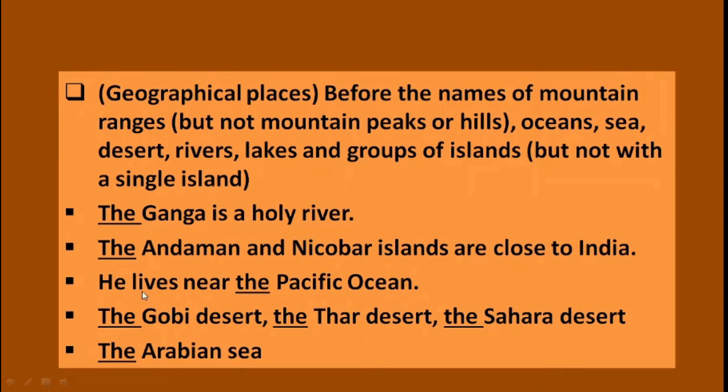Let's see the third example. He lives near the Pacific Ocean. So again, Pacific Ocean is also the name of one of the oceans, so the is used before its name. Let's see the next example. The Gobi Desert, the Thar Desert, the Sahara Desert. So you need to use the before the names of deserts.